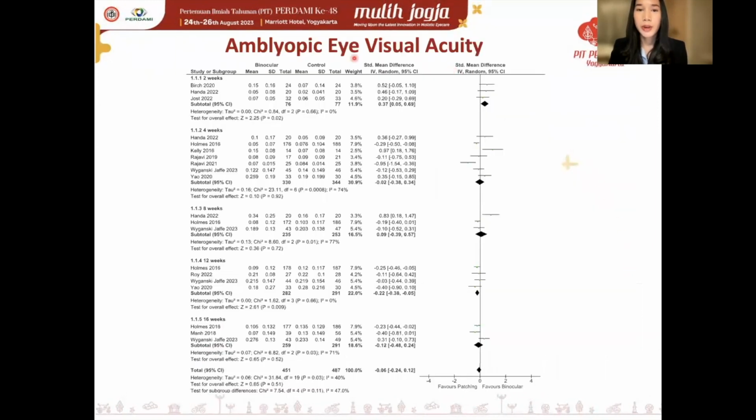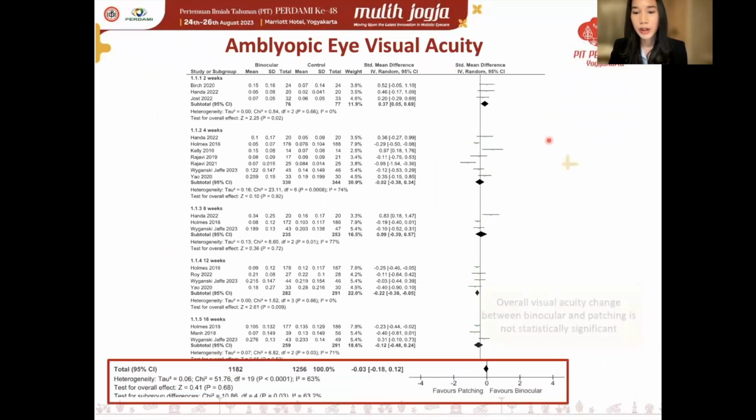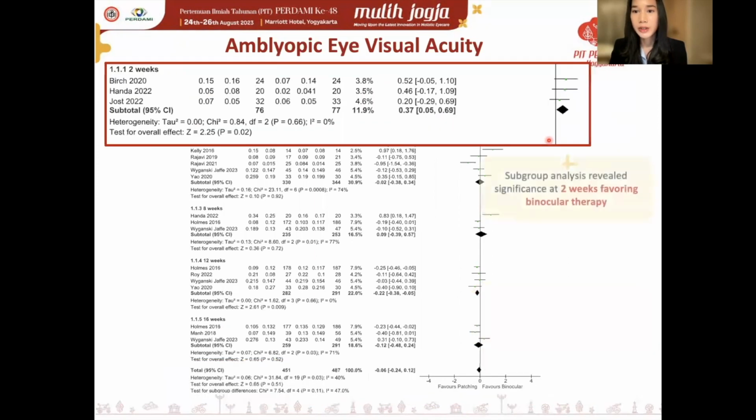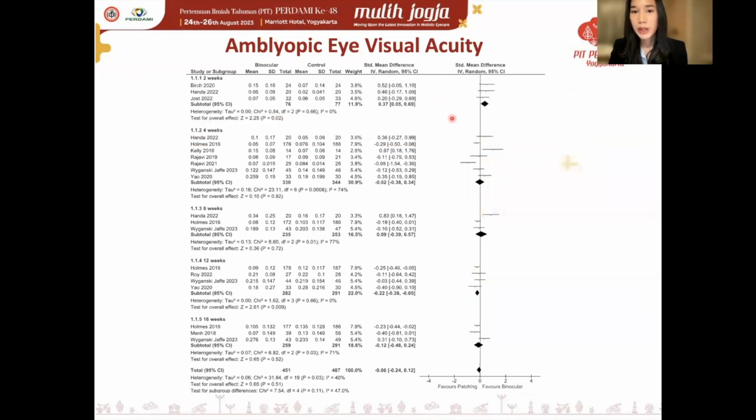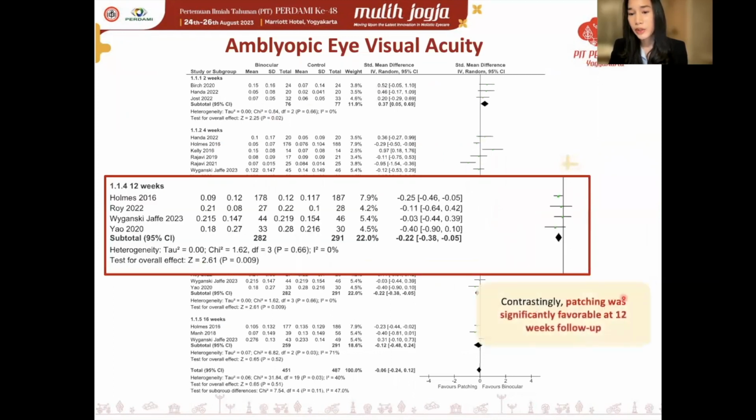This forest plot summarizes the change in amblyopic eye visual acuity from baseline, and as shown here, overall visual acuity change between binocular group and patching group is not statistically significant. However, subgroup analysis of treatment duration revealed significance at 2 weeks favoring binocular therapy. However, we noticed diminishing mean difference with each follow-up, and at 12 weeks, patching was significantly more favorable than binocular therapy. This is in line with past studies, which suggest that patching requires a longer time in order to be more effective.